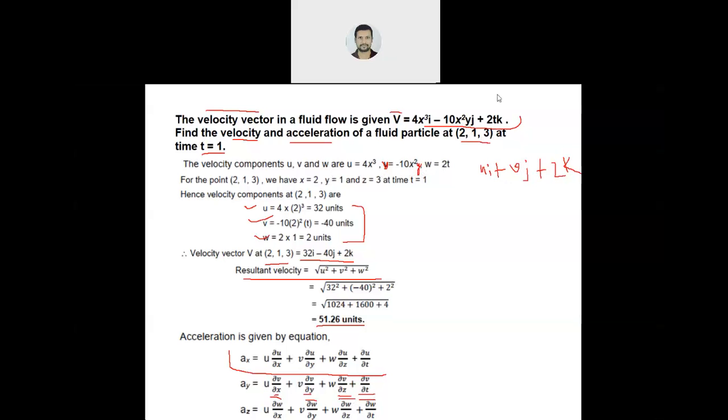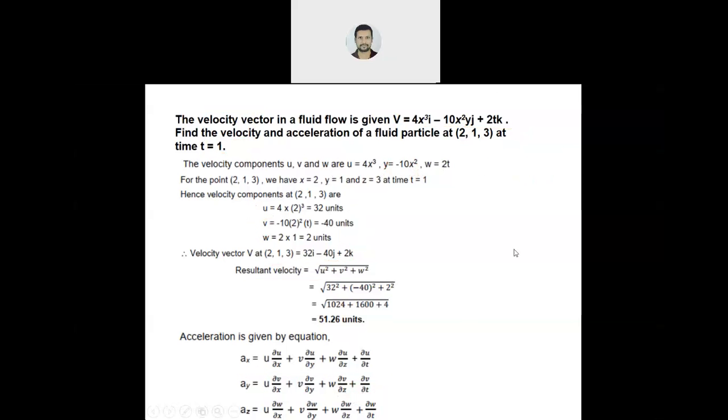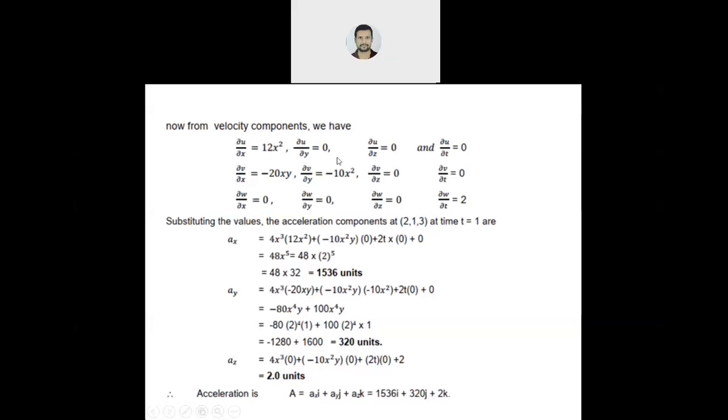See, same thing. Many things were cancelled, their derivative became 0. Now put the values of u, v, w and t, or x, y, z and t you can say. You will get ax, ay, az.